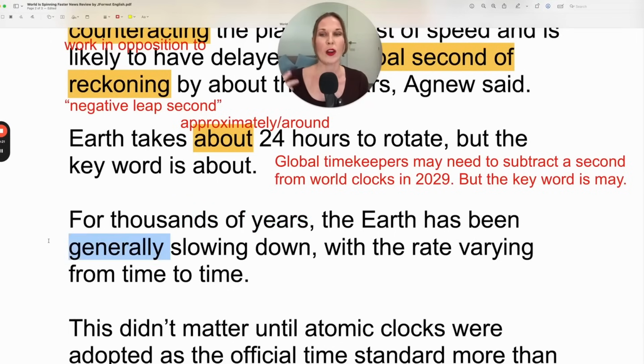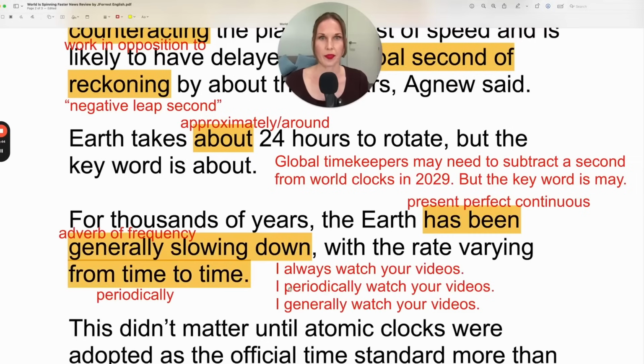And by using generally, they're saying most of the time this happens, but there are some times where the Earth isn't slowing down, but generally the Earth is slowing down, with the rate varying from time to time. Another way of saying from time to time, a more advanced way, is periodically, with the rate varying periodically.